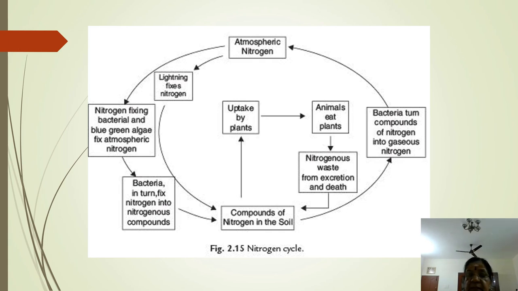The next step is nitrification. Some of the ammonia formed is taken up directly by plants, while the rest is converted into nitrates by nitrifying bacteria. The process of converting ammonia into nitrates in the soil is called nitrification. Then some of the nitrates are absorbed by the plant. So the first step is nitrogen fixation, then ammonification, then nitrification into nitrites and nitrates, and then denitrification.